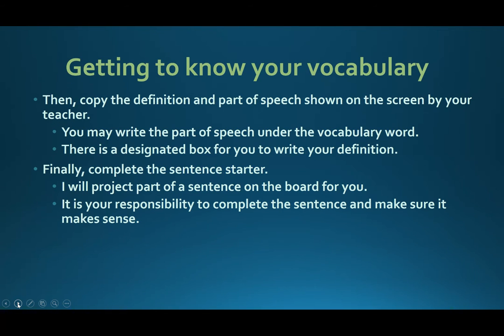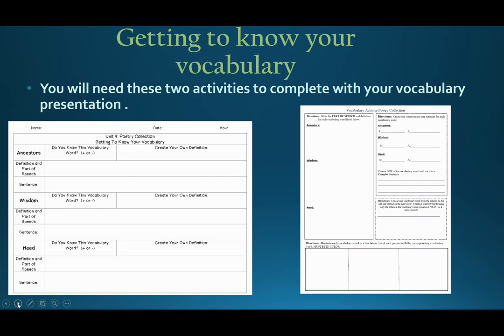Finally, complete your sentence starter. I will project this or read this aloud to you. You're going to write down the part that I show you, plus add to it and finish the sentence. These are the two activities that you need to go along with this PowerPoint presentation.